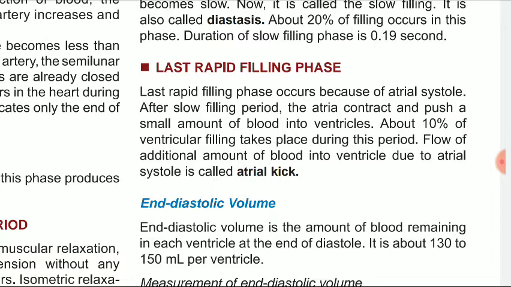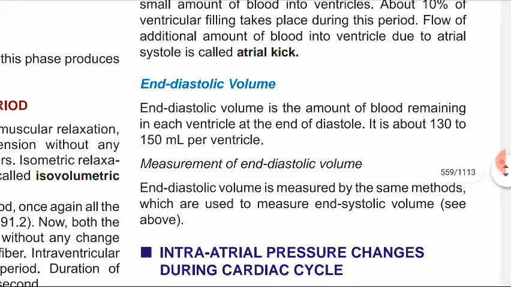The last rapid filling phase occurs because of the atrial systole. After the slow filling period, the atria contract and push a small amount of blood into the ventricle. About 10% of the ventricular filling takes place during this period. The flow of the additional amount of blood into the ventricle due to atrial systole is called the atrial kick. End diastolic volume is the amount of blood remaining in each ventricle at the end of the diastole. It's about 130 to 150 ml per ventricle.